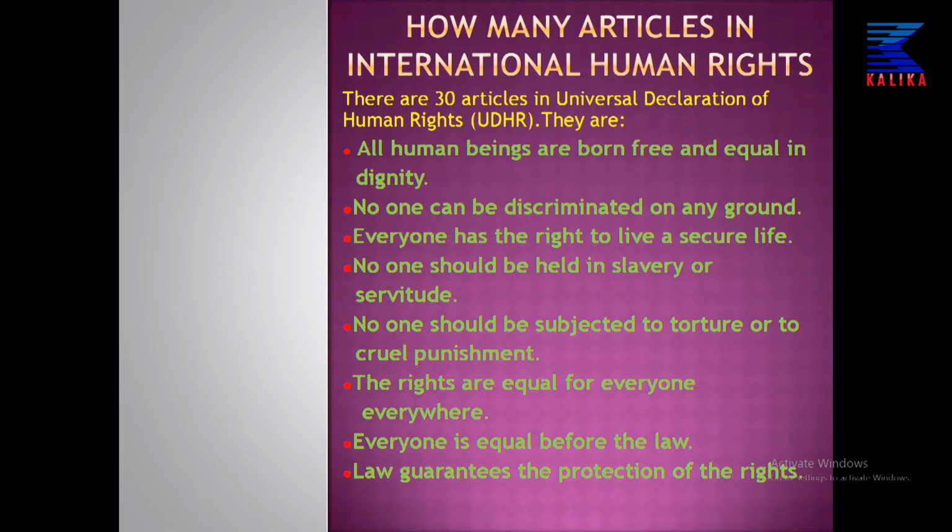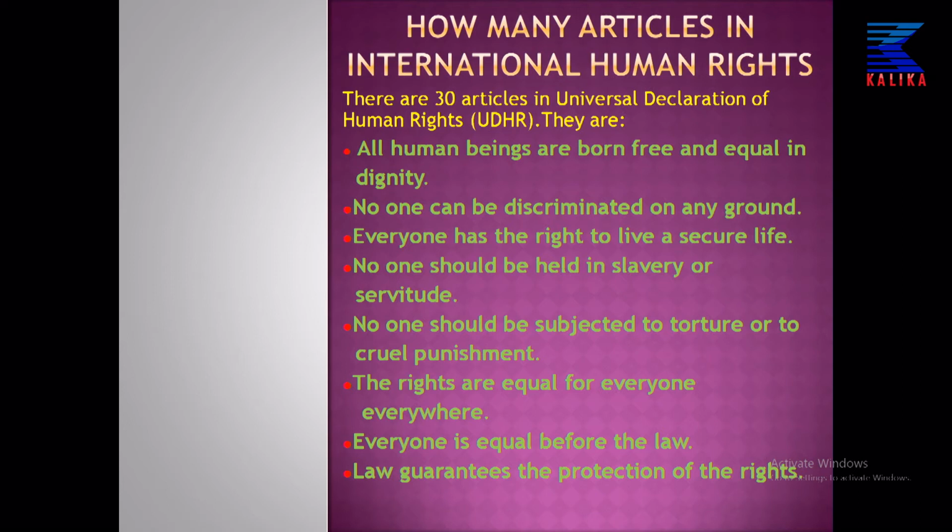Look at the slide. How many articles are there in international human rights? In the UDHR, the Universal Declaration of Human Rights, there are 30 articles.